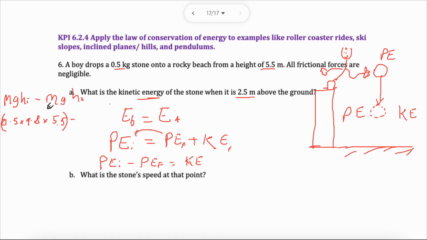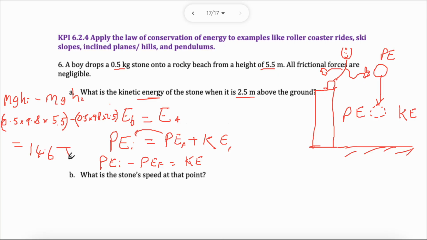Mg is a common factor, by the way. You can take it out and just subtract the heights, but I'm just not going to make it too complex for you. Let's keep it simple. Same M, 0.5, multiply by the same gravity, 9.8, multiply that by the new height, 2.5. Put that into my calculator. I will get my final answer. If I was to do this, I should get around 14.6.